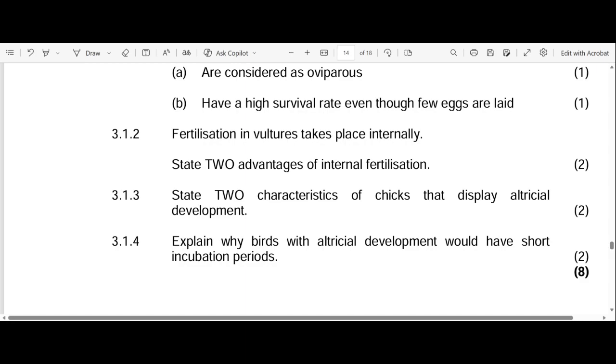So they don't spend a lot of energy in feeding the young during incubation, but they spend most of the energy after incubation. Hence, most of the young are born without being developed, without being able to walk by themselves, without seeing. So that's the sensible, logical explanation I can give to this question. Okay.